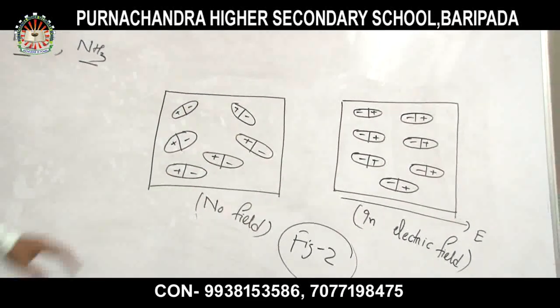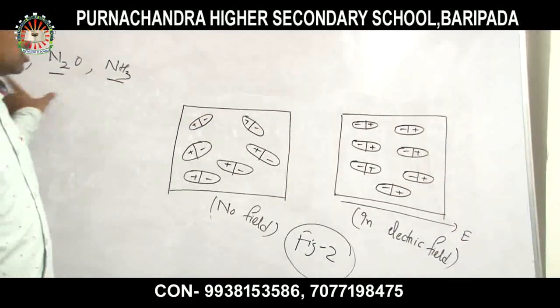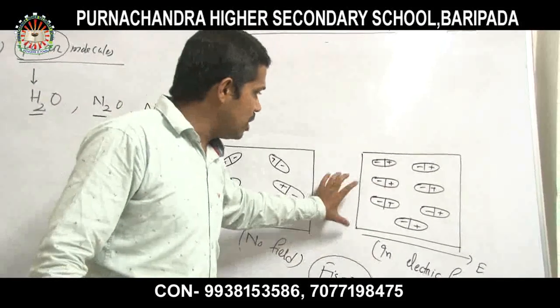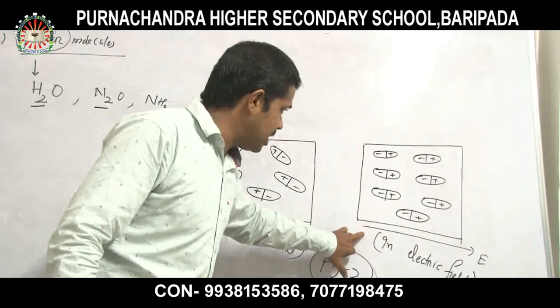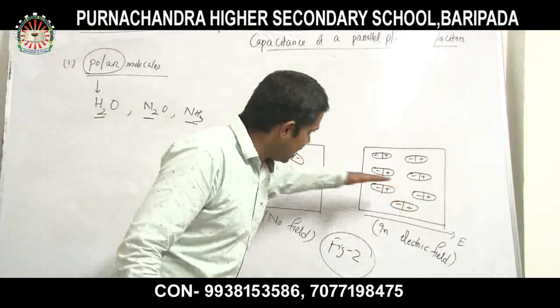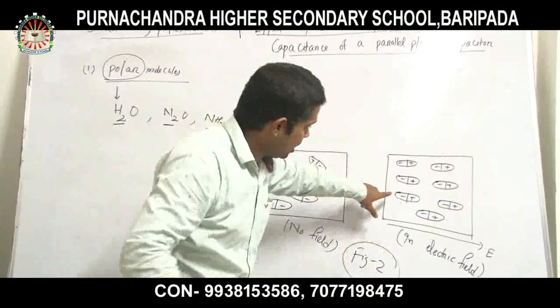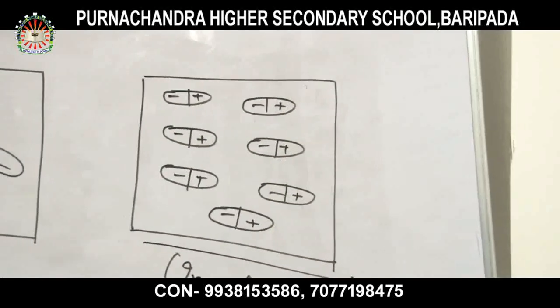But if the same polar molecules are present in an electric field, then what happens? All of you look here. If I put these molecules in the electric field, all the dipoles are perfectly aligned. Look at this figure. In the first case they are not aligned, they are randomized.